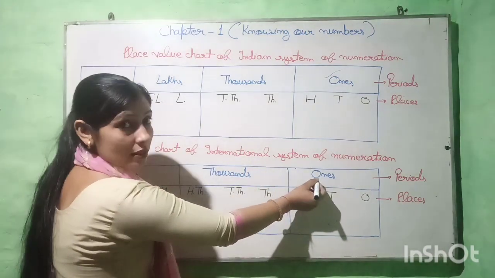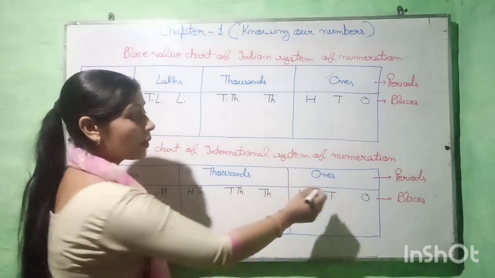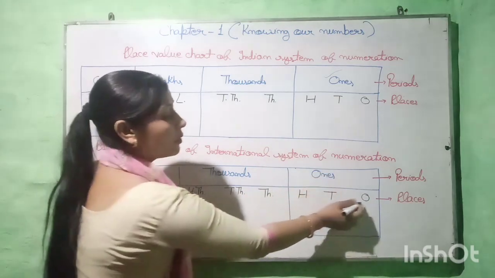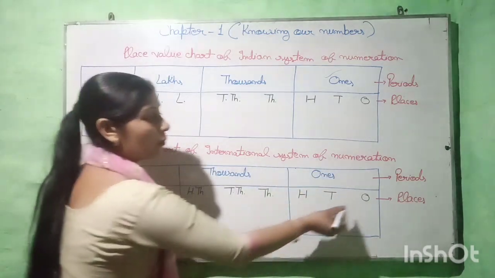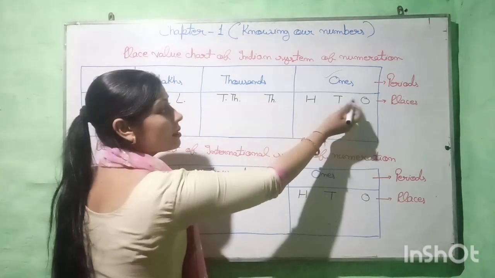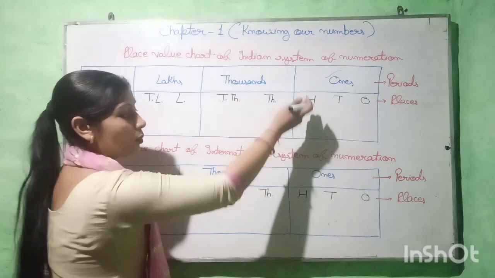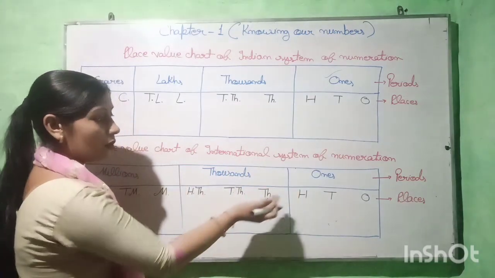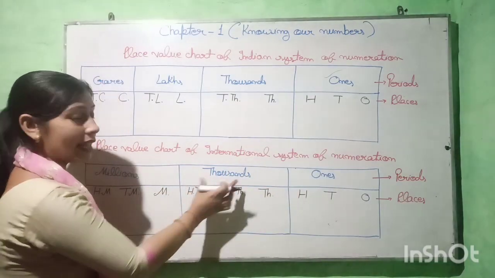Here you can see ones. In the ones period, we have 3 places: ones, tens, hundreds. And here also ones, tens, hundreds. So both are the same. Now comes the next period, the next family.